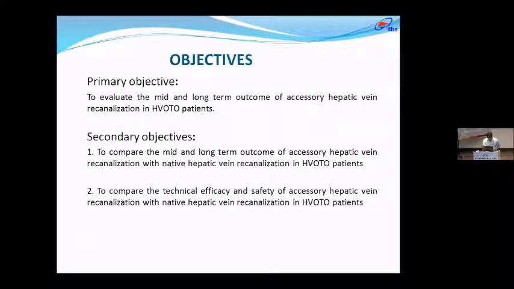My primary objective is to evaluate the mid and long-term outcome of accessory hepatic vein recanalization in HVOTO patients. A secondary objective is to compare the outcome, technical efficacy and safety of accessory hepatic vein recanalization with that of hepatic vein recanalization.